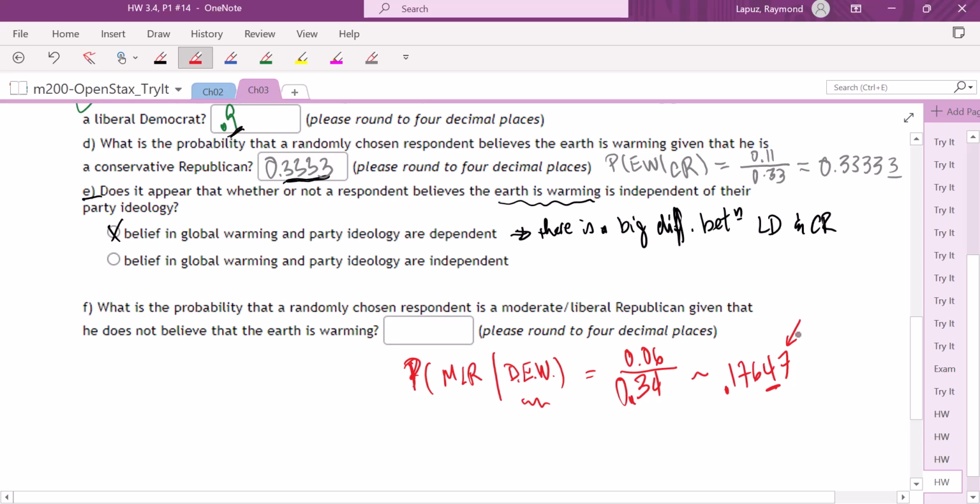The fifth decimal place is bigger than 5, so we will add 1 to this number. So that's 1765, 0.1765. And that should be it.